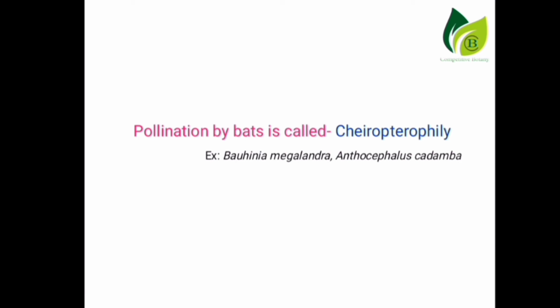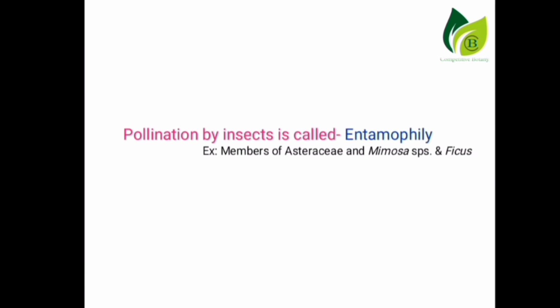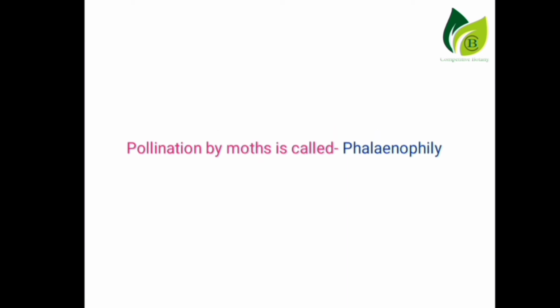Next category is entomophily. If pollination occurs by insects, that is called entomophily. Generally, insect-pollinated flowers usually possess sticky pollen and a rough surface. Example, members of Asteraceae and Mimosa species, and also it occurs in Ficus. Next, phalaenophily.